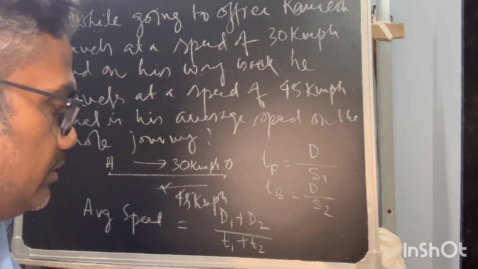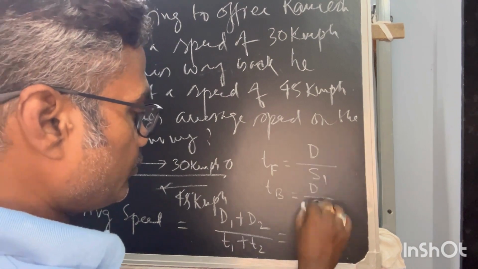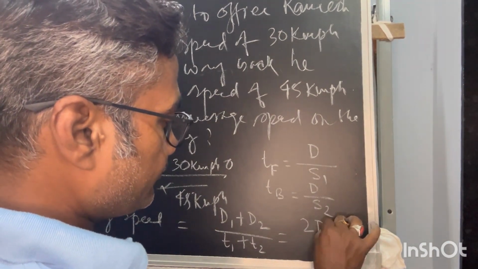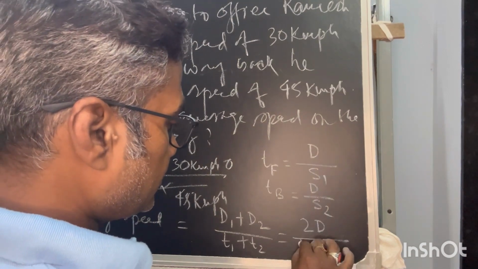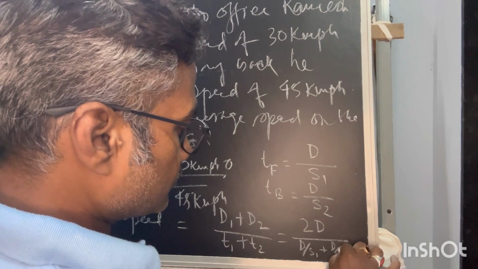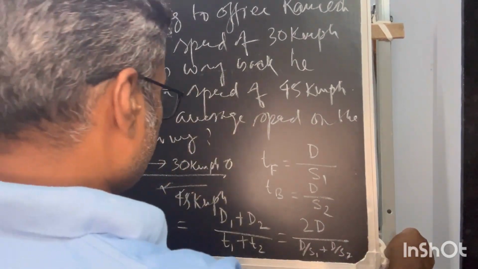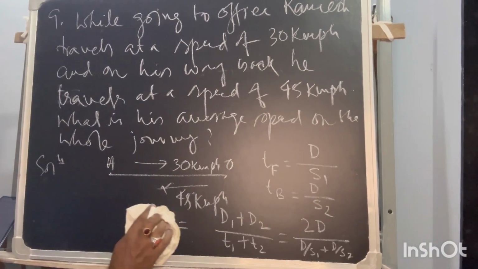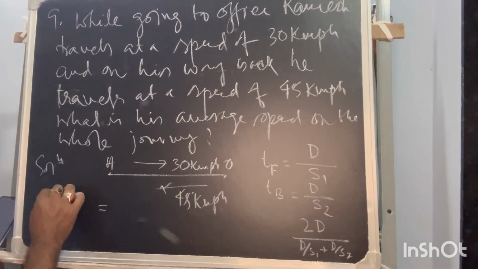Then we will get the average. So d1 and d2 are the same in both cases, so it will be 2d. Okay, d1 plus d2, and t is equal to what? d by s1 plus d by s2. So this will be the case. Now if you reduce this, what would be your speed?